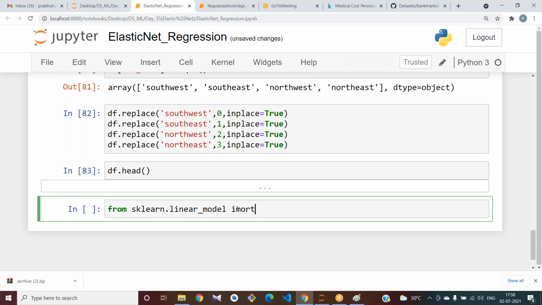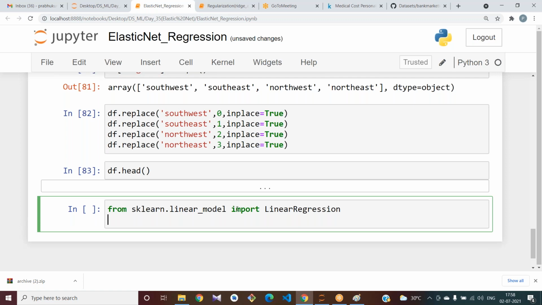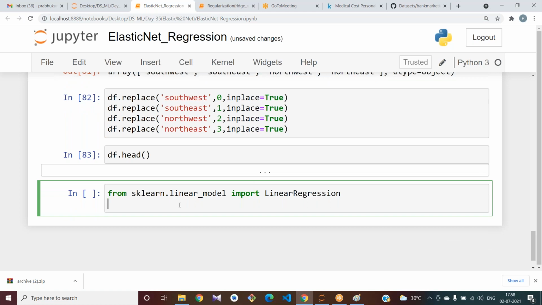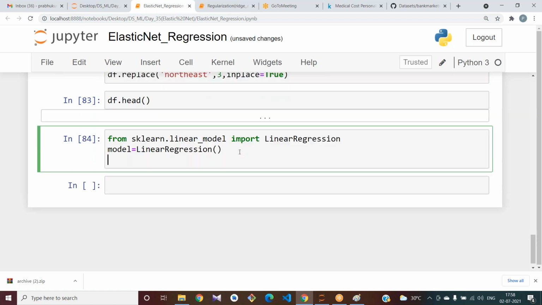Import LinearRegression. By giving LinearRegression, you should create an object, model equal to. Okay, what is the next step?